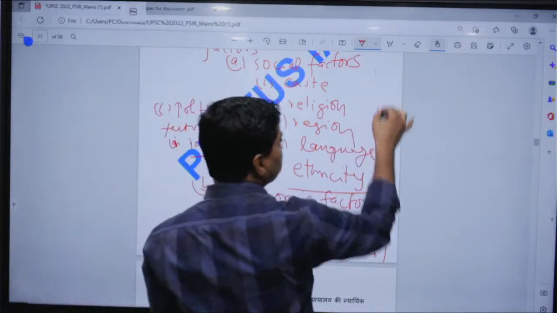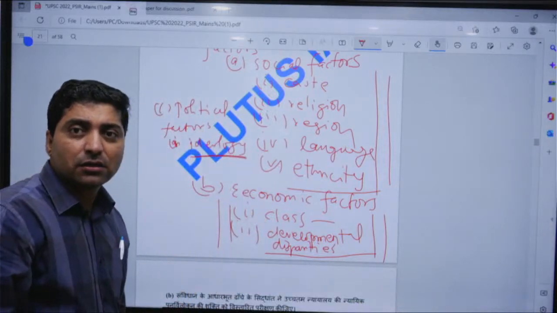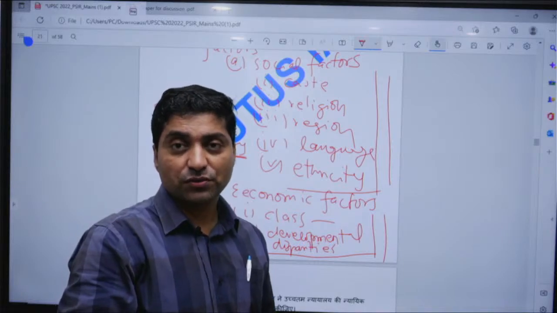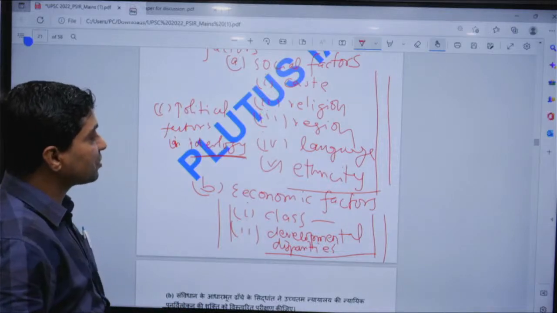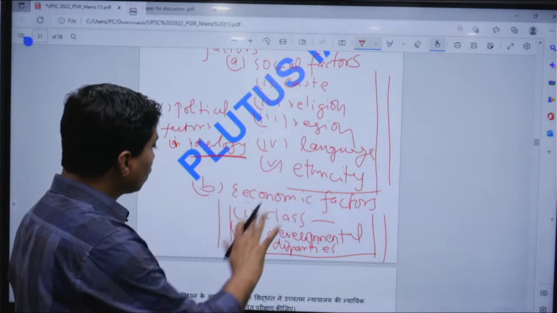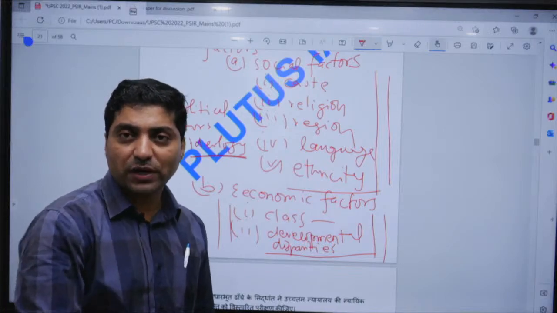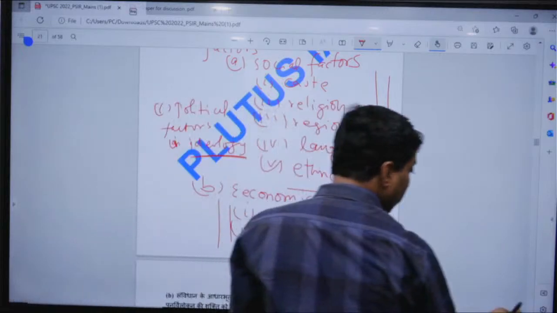Basically, social factor and economic factor dominate while a voter goes to the ballot box. Fine. So one needs to analyze all these three factors and then conclude the answer according to the question. Now let me talk about the next one.